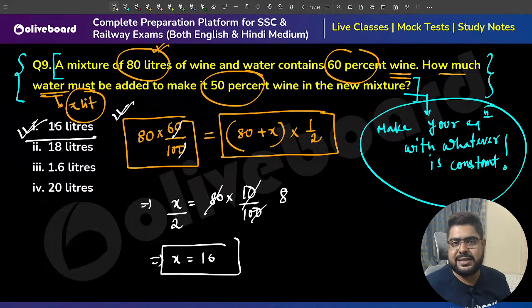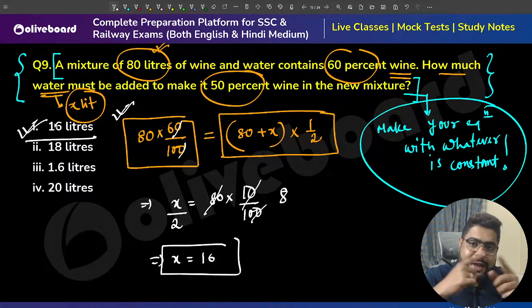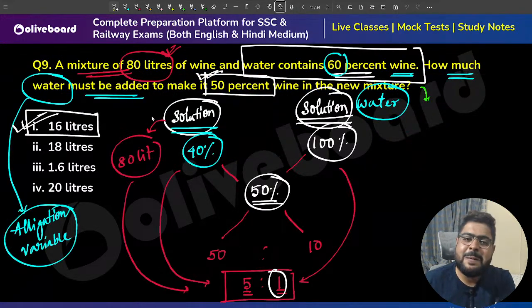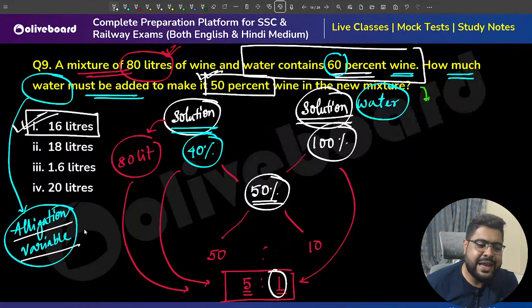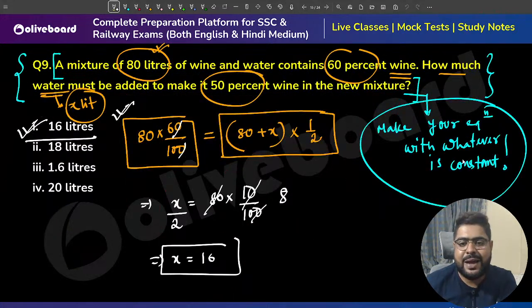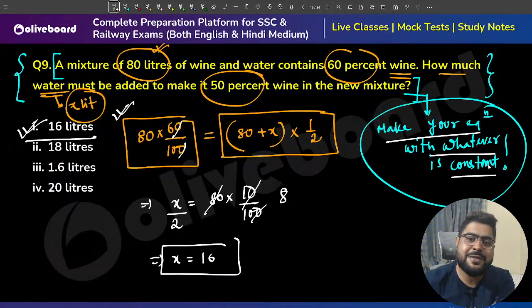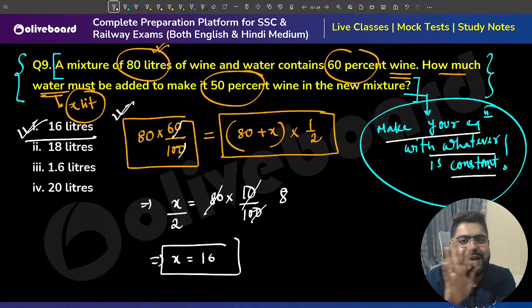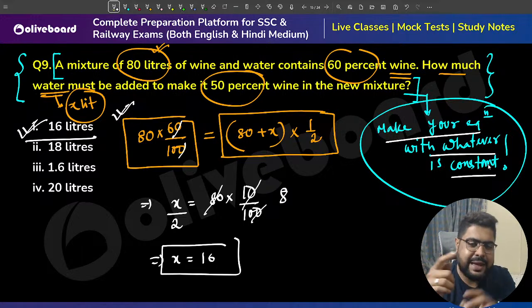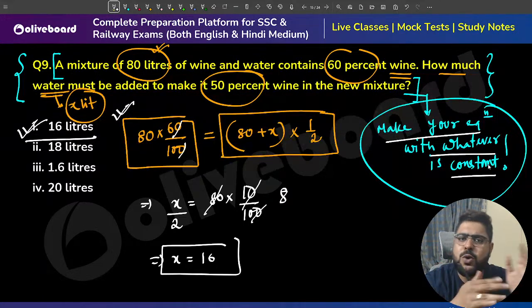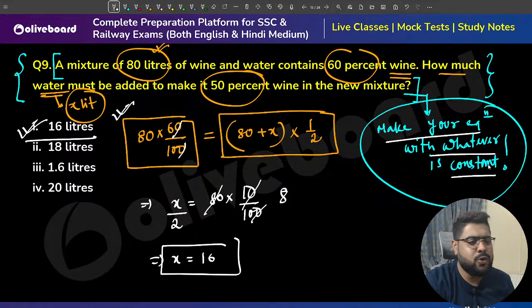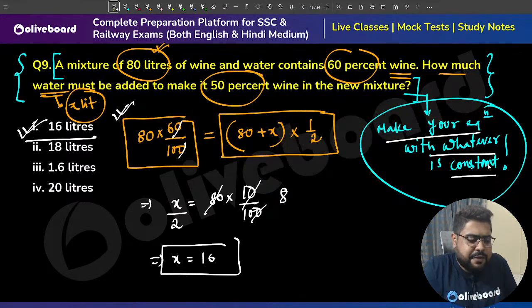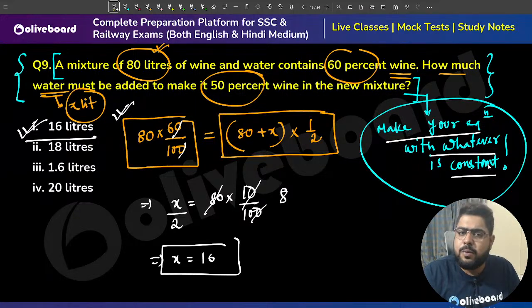This is also very easy. You see, it is exactly opposite. Here I was saying, always make your equation variable with whatever you are adding. Here I am saying, make your equation with whatever is constant. Exactly opposite I am saying. But again, if you are serious, you should understand both. The same question can be solved in so many different ways. You do not need shortcuts. These are shortcuts by themselves. Have I given you any shortcuts, any formulas? We are just understanding the questions as they are.